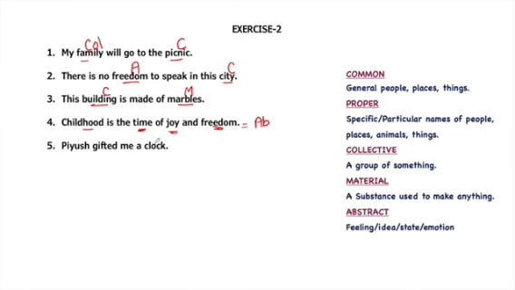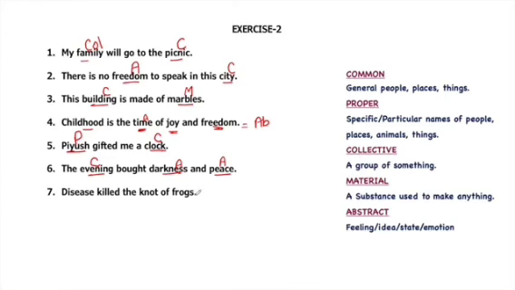Piyush gifted me a clock. Piyush is one person, it's a name, so it will be a proper noun. And clocks will be many, so here it is a common noun. Before that we had talked about time, that time can be measured through a clock. So clock can be a common noun, but time will be an abstract noun. The evening brought darkness and peace. Evening is a common noun. Darkness and peace are the state of being dark and calm. So these both will be abstract nouns.